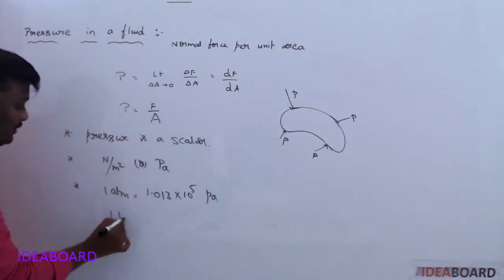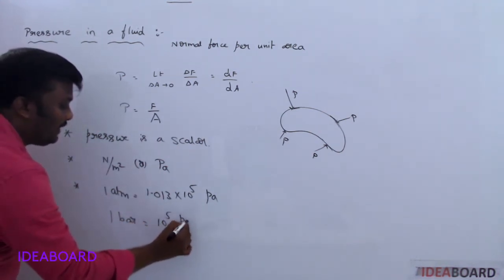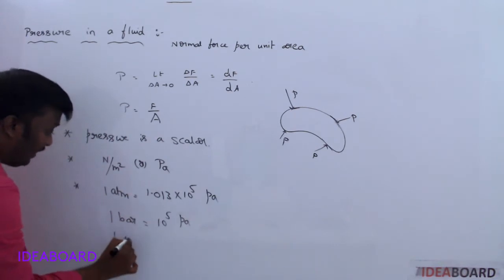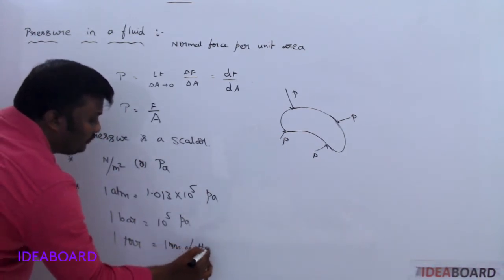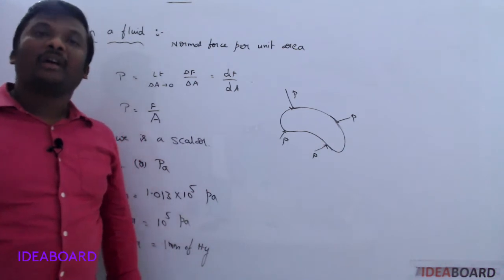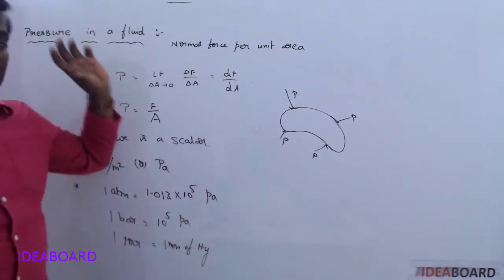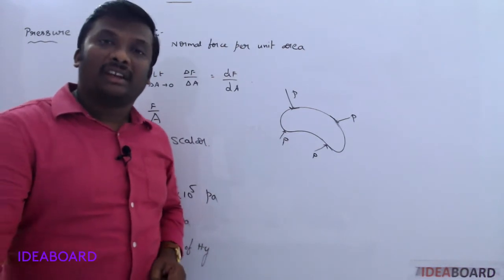Sometimes it is given in terms of bar: 1 bar is equal to 10 power 5 pascals, and 1 torr is equal to 1 mm of Hg. These are about pressure. So generally pressure indicates normal force per unit area.